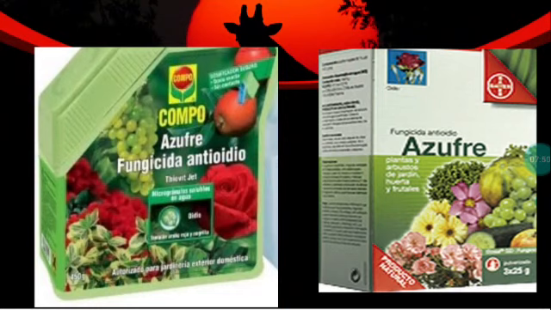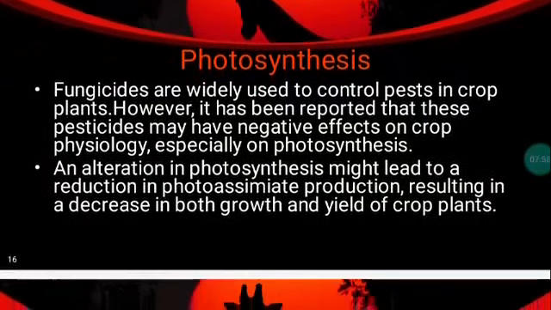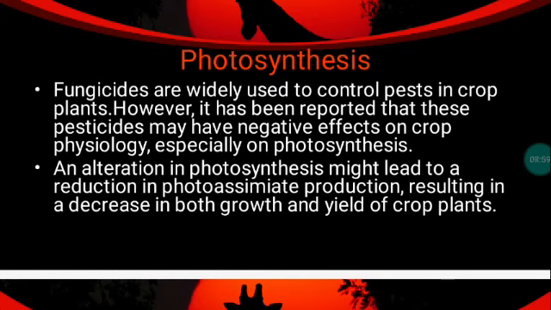Azoles are fungicides mainly used for seed treatment and foliar fungicide treatments. Photosynthesis: fungicides are widely used to control pests in crop plants. However, it has been reported that these pesticides may have negative effects on crop physiology, especially on photosynthesis. We all know that photosynthesis is one of the important physiological processes that directly influence crop yield.